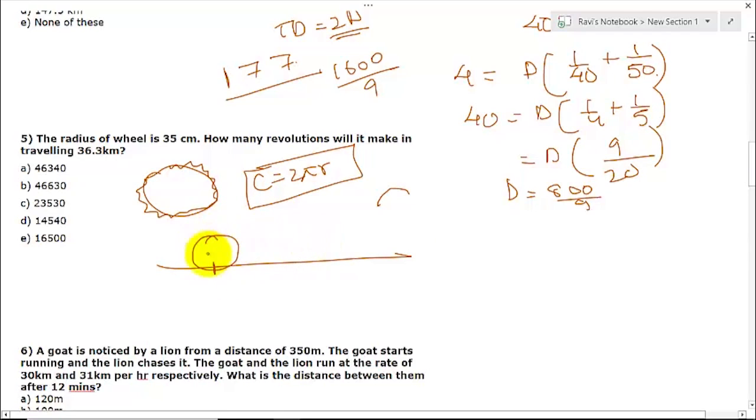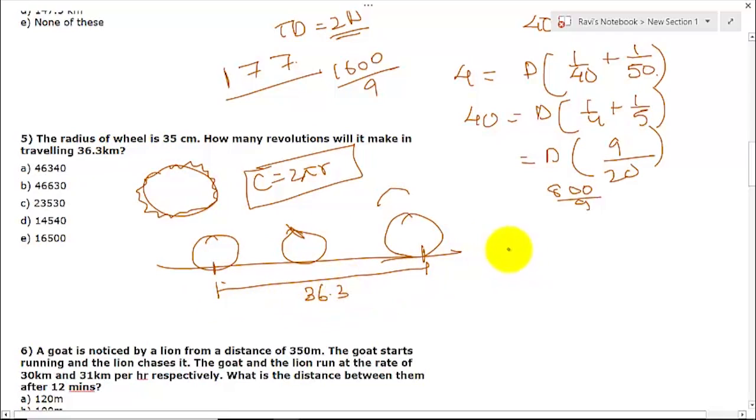I am going to call it a wheel. It is going to rotate, and again you reach here. So what we mean by that is, suppose by this time it is here. Okay, by this time it is here. Then finally after some time it is here. So this journey from here to here is 1 revolution. So what is given? This distance they have given you is 36.3.